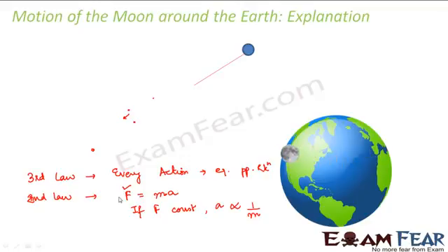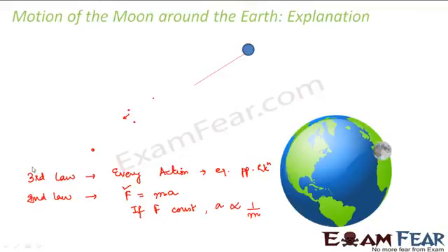If you have two bicycles, on one bicycle there is a very thin boy sitting, and on the other one there is a very fat boy sitting. Now if you apply the same force to both of them, will both bicycles move at the same speed? No, because the boy with greater mass will move a little slowly. The boy with the lesser mass will move fast. So that means acceleration is inversely proportional to mass.